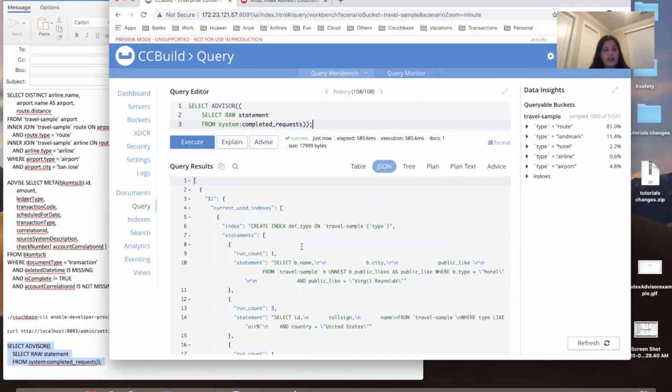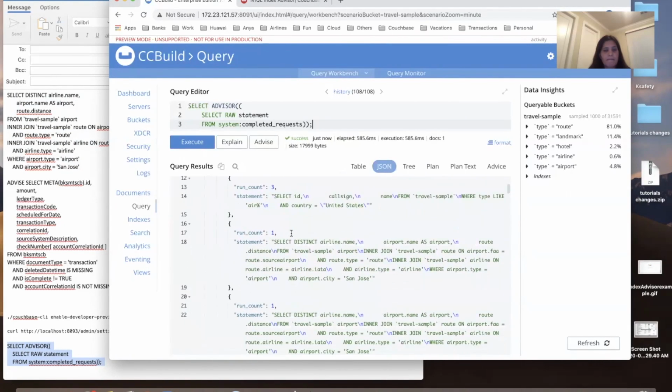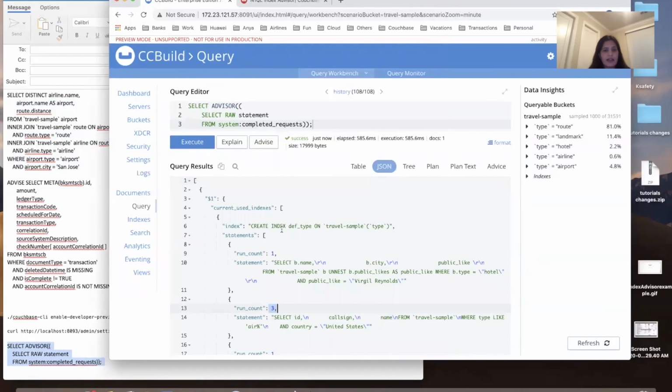It shows me the current used indexes for each of the statements. These two statements are the same, but because of the spaces, it's being counted as two separate statements. This statement has been run 3 times, so it will show me a run count of 3, and this is the currently used index.